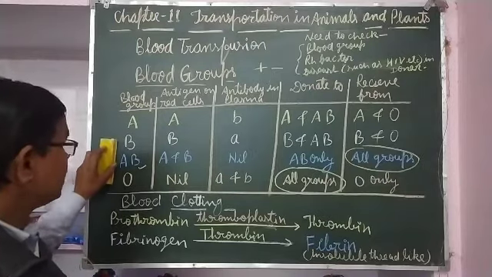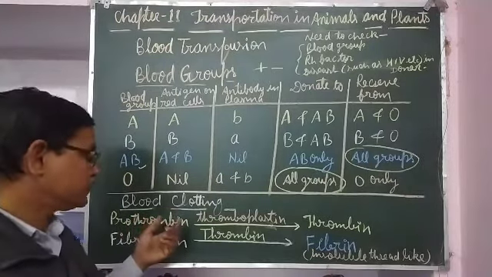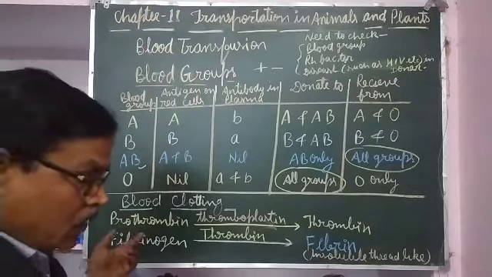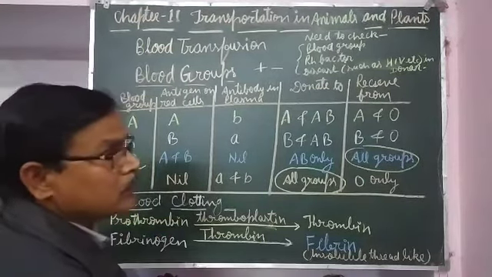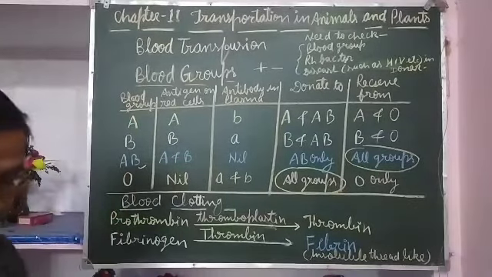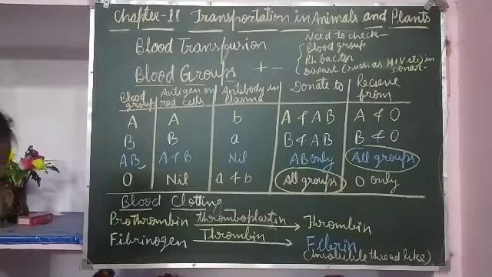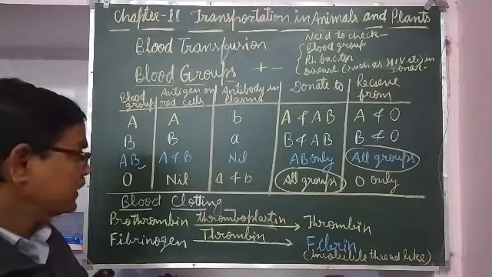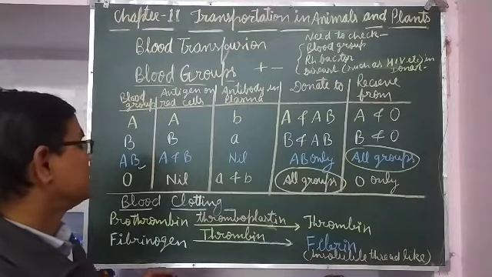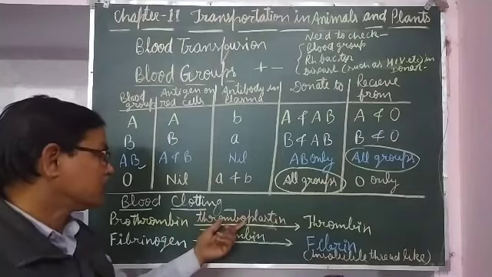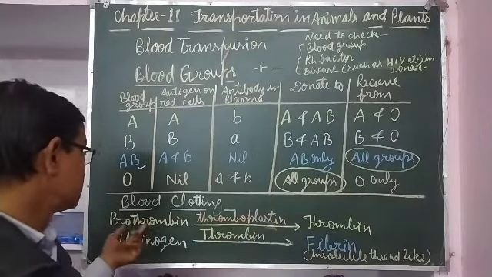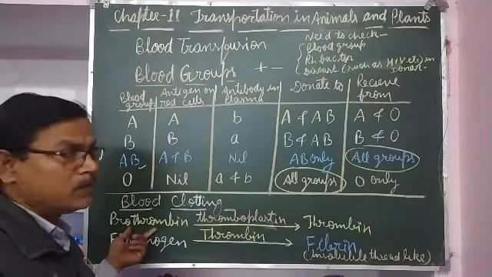Now about clotting of blood. In blood clotting, at the place of injury, an enzyme is released from the blood cells, called thromboplastin. The thromboplastin enzyme is released and prothrombin is present in the blood.